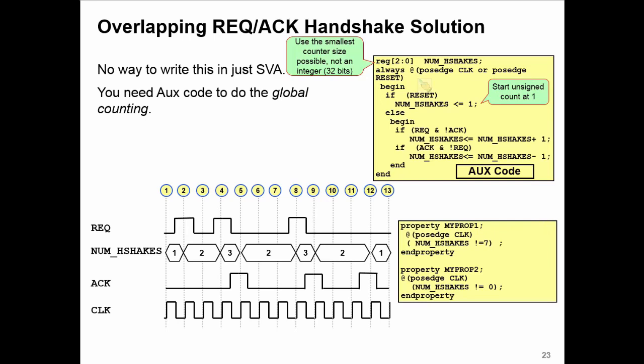All we need to do is count to 1 more than 5, because we said we had only 5 outstanding requests permitted. If we have 6, we know we've gone too far. If we get 7 outstanding requests, we must have passed through 6 already. So there's no point counting how many outstanding requests we can have. All we need to know is, can we get beyond 5? So here are 2 properties.